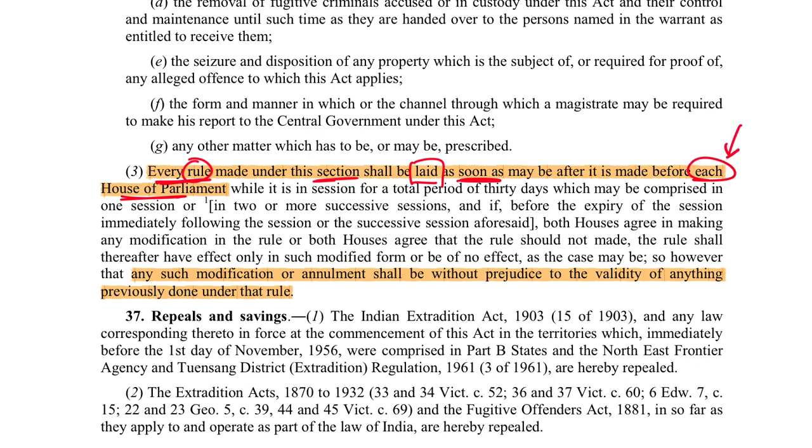And the Parliament can suggest any modification, or it can even annul, it can remove, it can delete the rules or the orders that have been made. But even if the Parliament deletes or annuls the order or the rules, their validity will not be affected. So this means that if the government does something under the act, it cannot be undone by the Parliament.